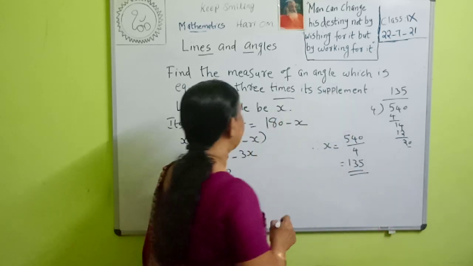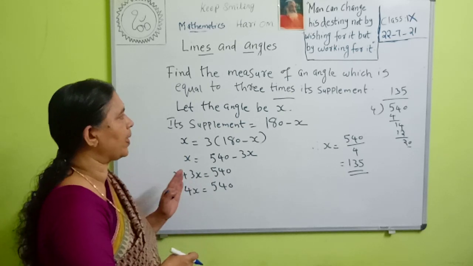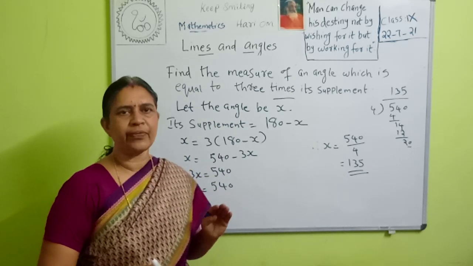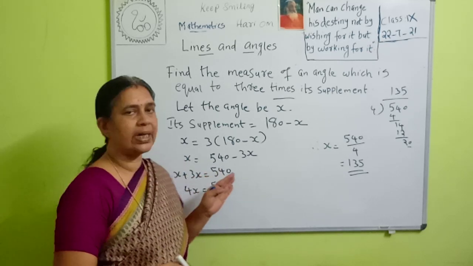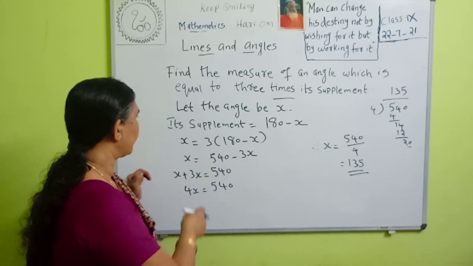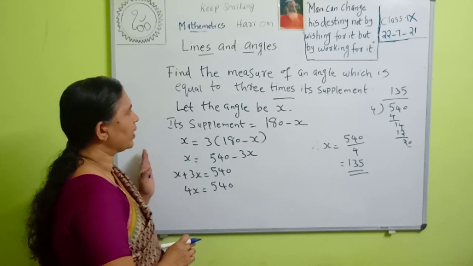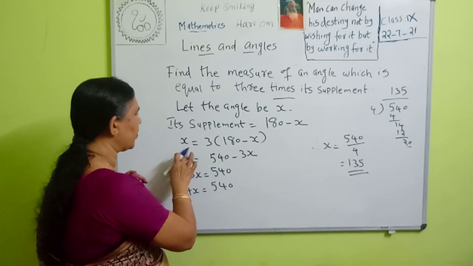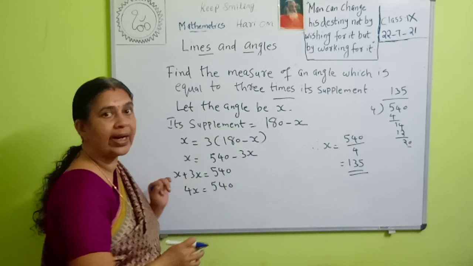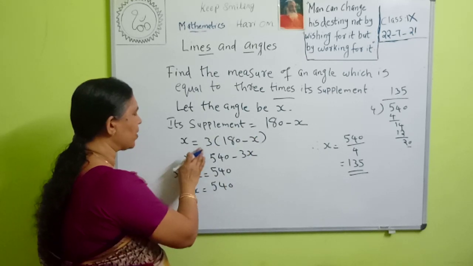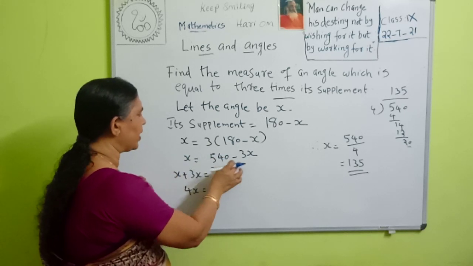So, find the measure of an angle which is equal to 3 times its supplement. If the sum of two angles is 180 degrees, they are called supplementary angles. Therefore, if one angle is x, the other angle is 180 minus x. It is given that the angle is equal to 3 times its supplement. Therefore, x is equal to 3 into 180 minus x, or x is equal to 540 minus 3x.